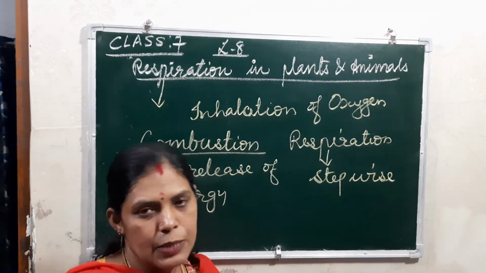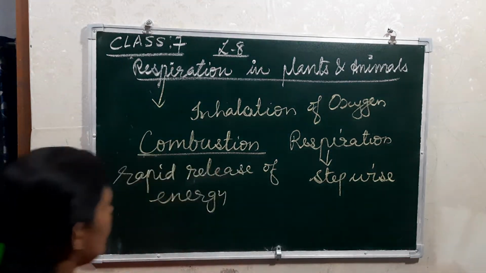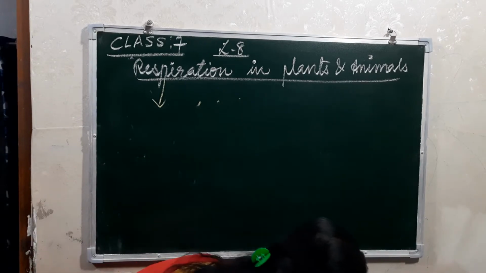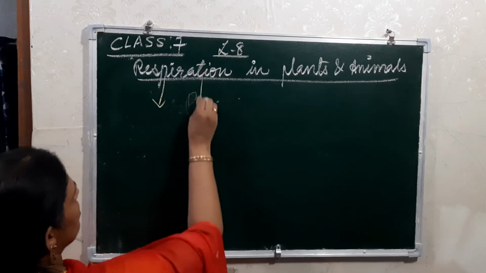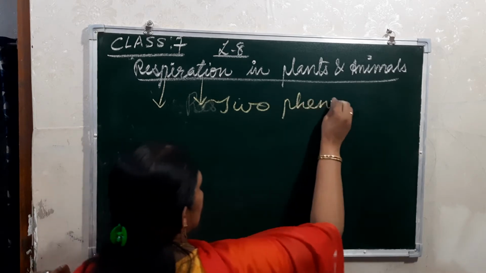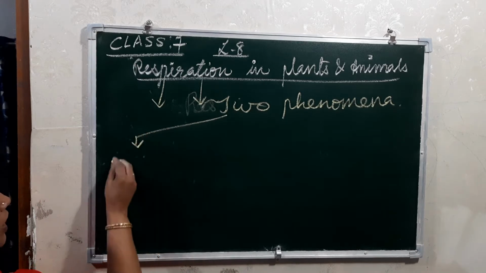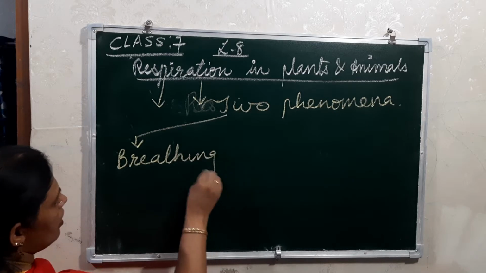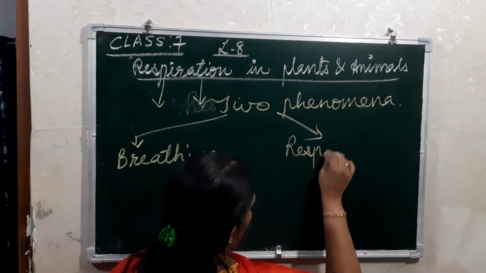Now in the respiration process there are two phenomena. What are the two phenomena? One is breathing, and another one is respiration.